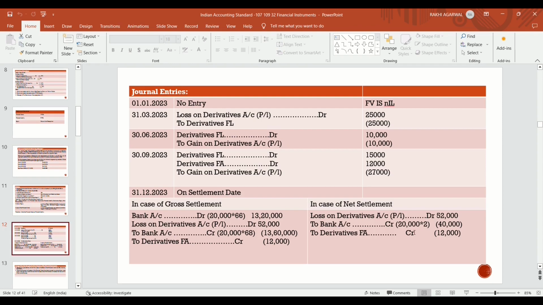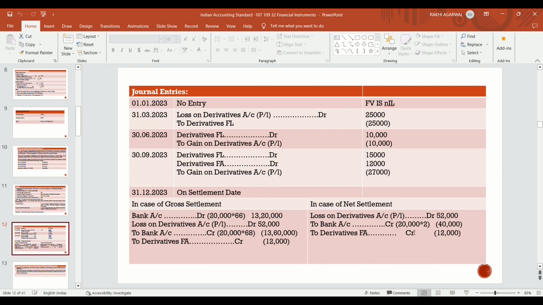Previously, because we have to settle the liability first, on 30th September there is a gain of 12,000. It means the previous liability is also settled and a new gain arises of 12,000. That gain becomes a derivative financial asset. So derivative financial liability we are going to reverse by 15,000, which is lying on the balance sheet, and we will recognize the new derivative financial asset by 12,000.